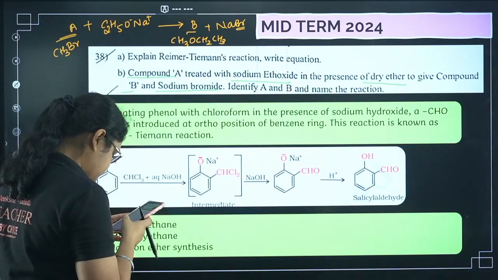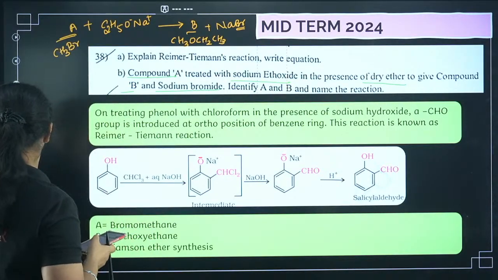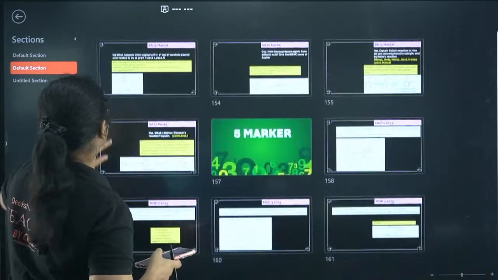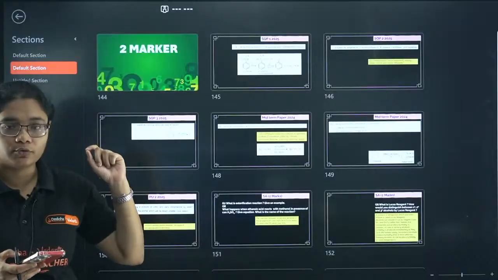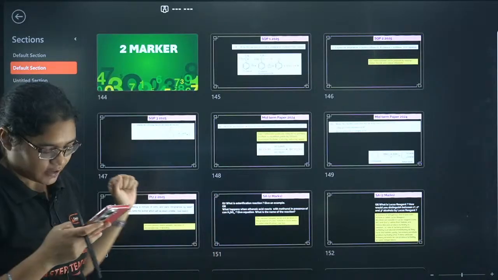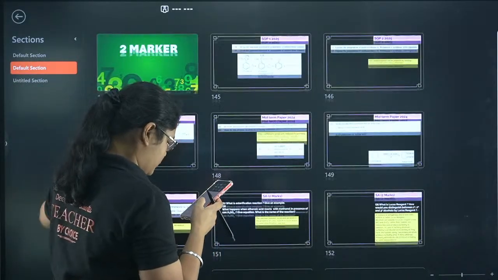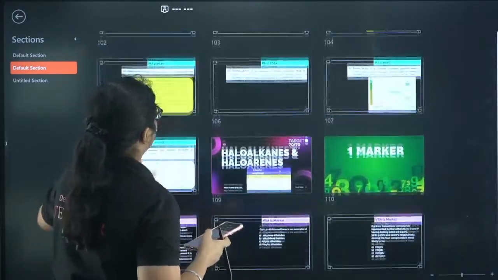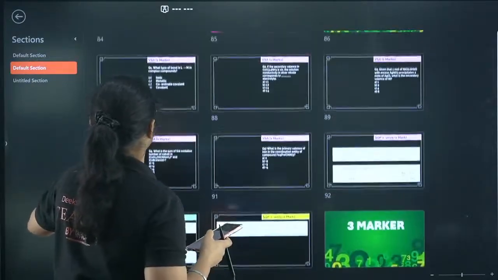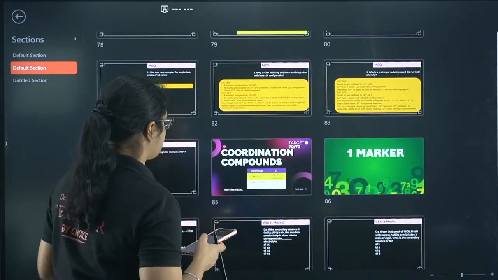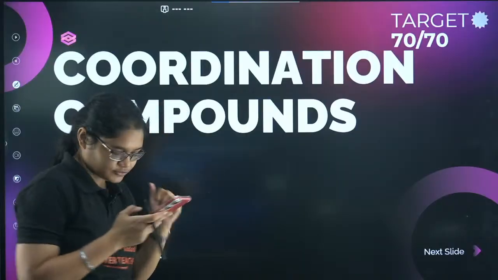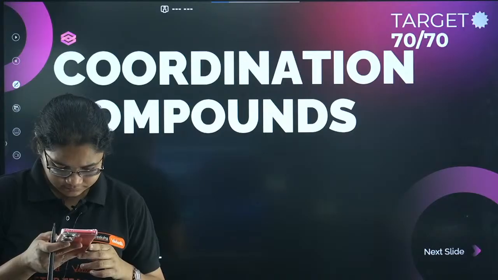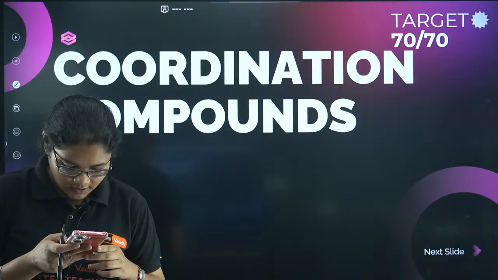Okay. Just a minute. So now we are done with organic chemistry. So next let's move to inorganic chemistry quickly, and then we'll start with physical chemistry. Let's start with the next chapter, that is your coordination compounds chapter. Let's start that one. Those who are waiting for inorganic chemistry.